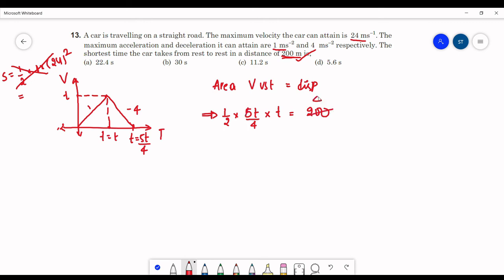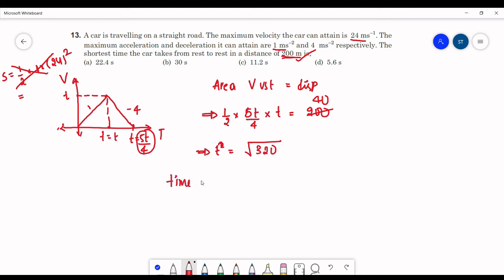This we can cancel out 40 times. So here t square will be equal to 320. Sorry, t will be equal to square root of 320. Now we want the shortest time. Total time of travel here is 5t by 4.